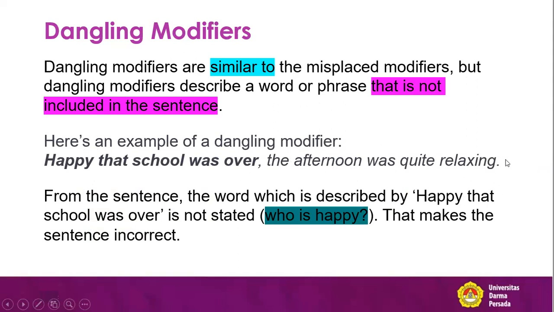No. Because you don't have the word that is modified by happy that school was over, that is what we call a dangling modifier. So you need to make sure you put the noun and then you have the modifier. That makes the sentence incorrect.